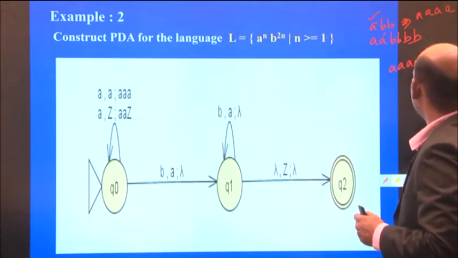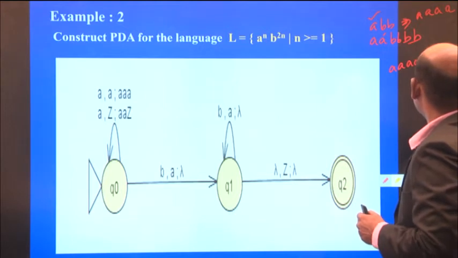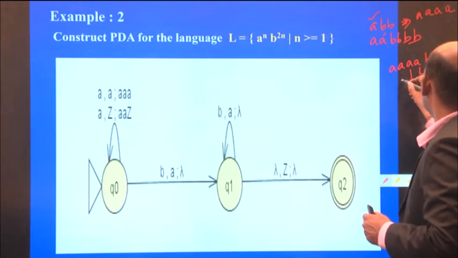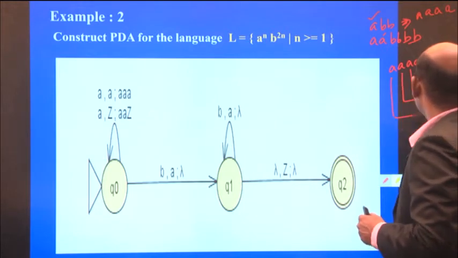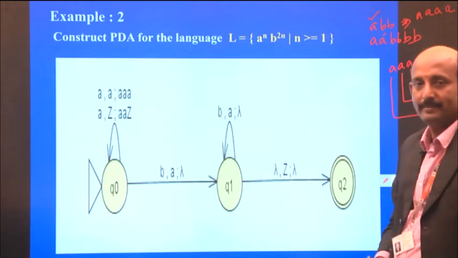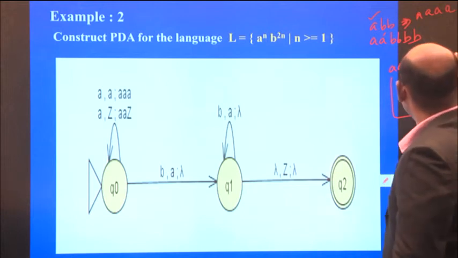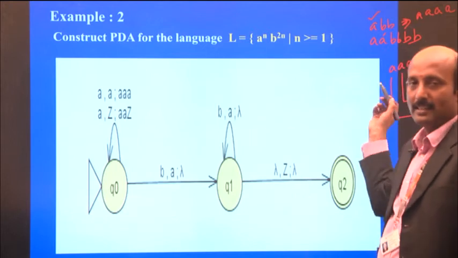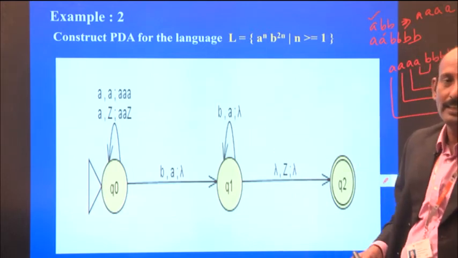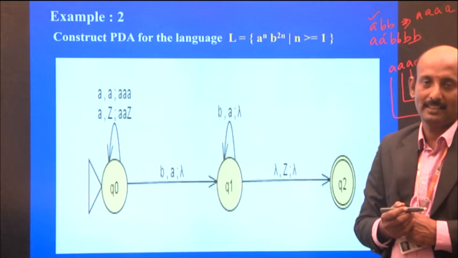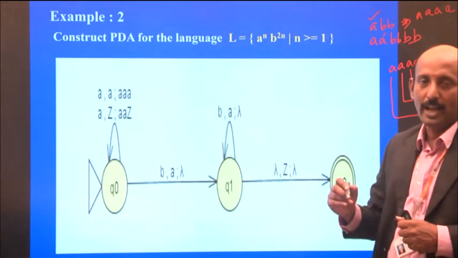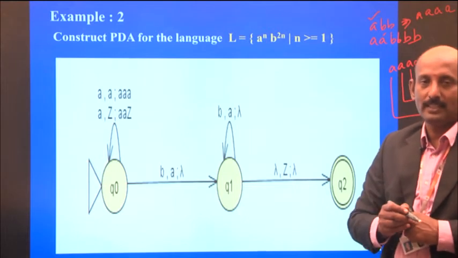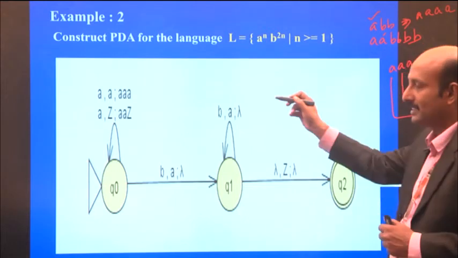Then I compare both: whenever I encounter b and the stack contains the a symbol, it is popped from the stack. Whenever I read the a input, I push 2 a's onto the stack. That is the logic design behind this push-down automata.